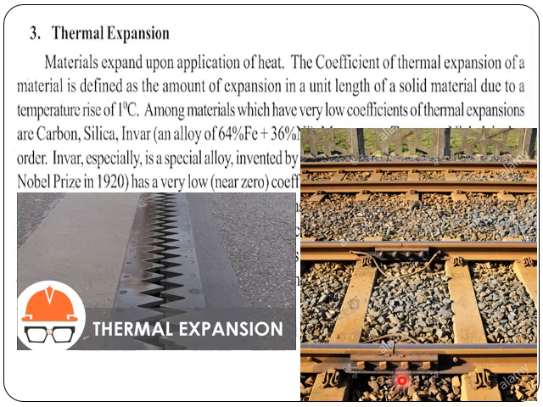Whenever it comes to summer, due to the heating up of these tracks, there will be expansion. So if you do not provide a sufficient gap, there may be buckling of these railway tracks, which leads to derailing of the railway wheels, which may lead to catastrophic failure or accidents. That's the best example for thermal expansion.